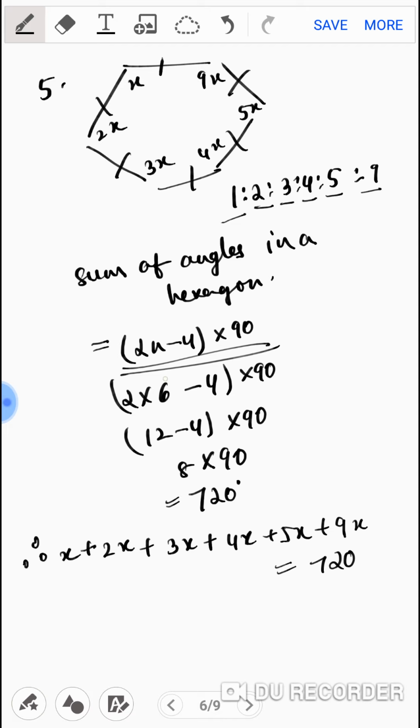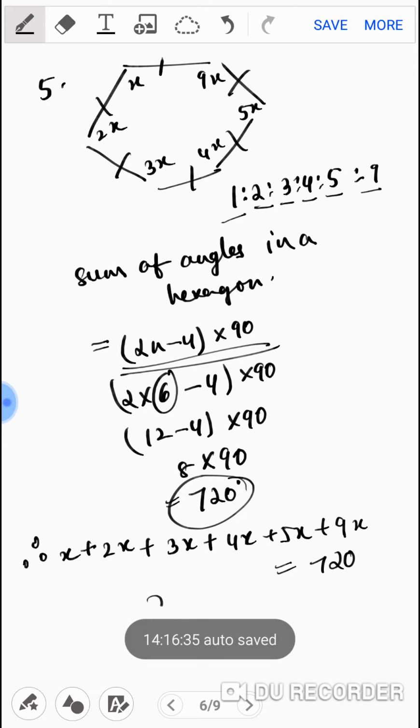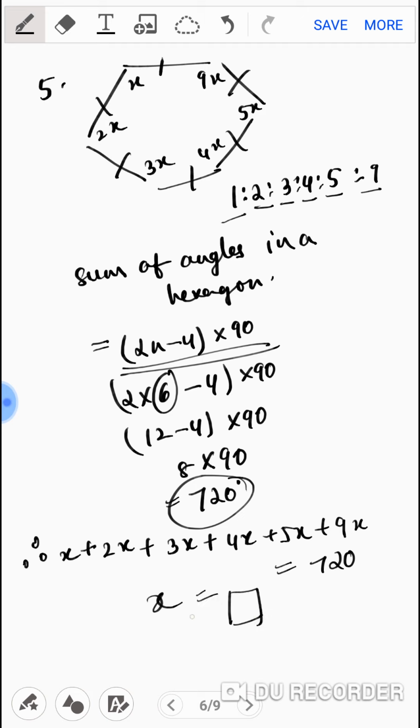So you have to put that 6 into your formula and get the sum of all the angles in a hexagon. Once you get the total sum of angles, that is 720 degrees, you have to write the equation like this: x plus 2x plus 3x plus 4x plus 5x plus 9x will make up to 720. From there you have to get the value of x, my dear kids. And once you get the value of x, you put it into each and every angle to find the measurement of each angle.